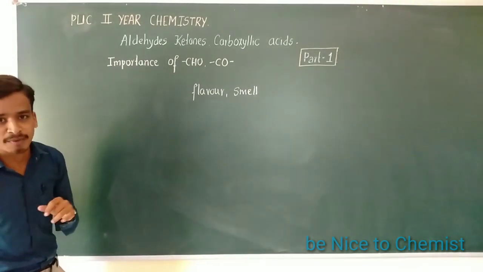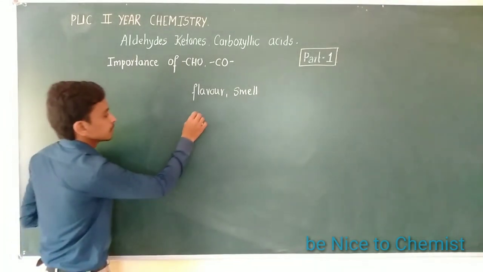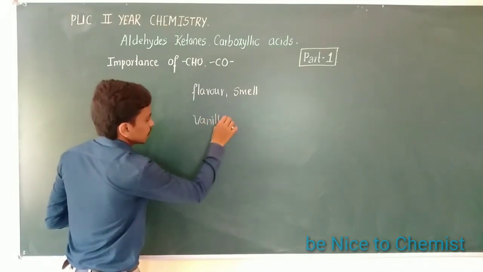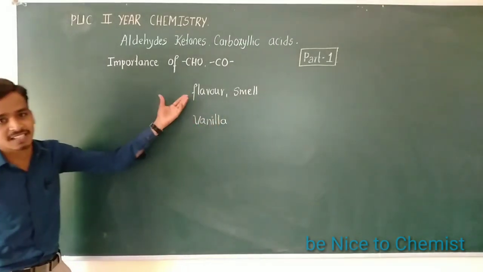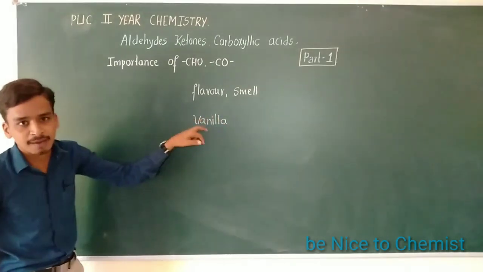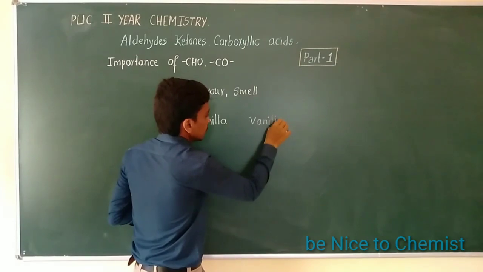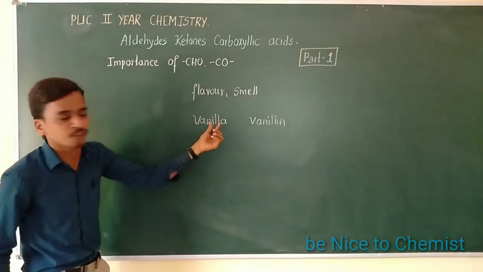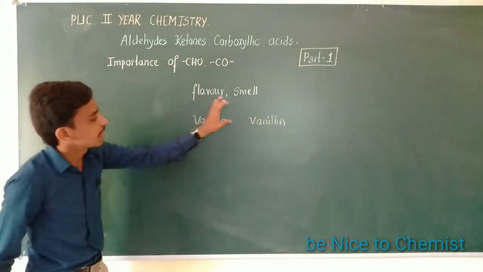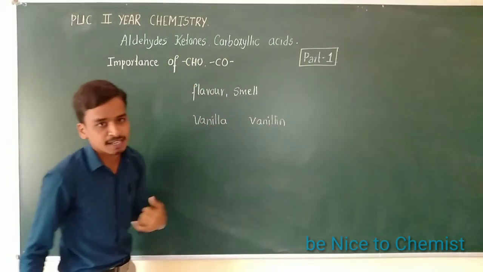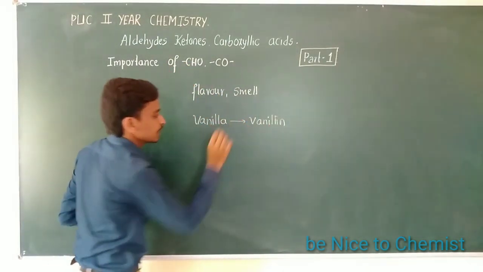You already know some flavoring agents, like vanilla. You have used vanilla powder in ice cream as a flavoring agent. This vanilla powder contains pure vanillin. Vanillin is extracted from the vanilla tree beans, and it is one of the major aldehydes, an example of an aldehyde present in plants.